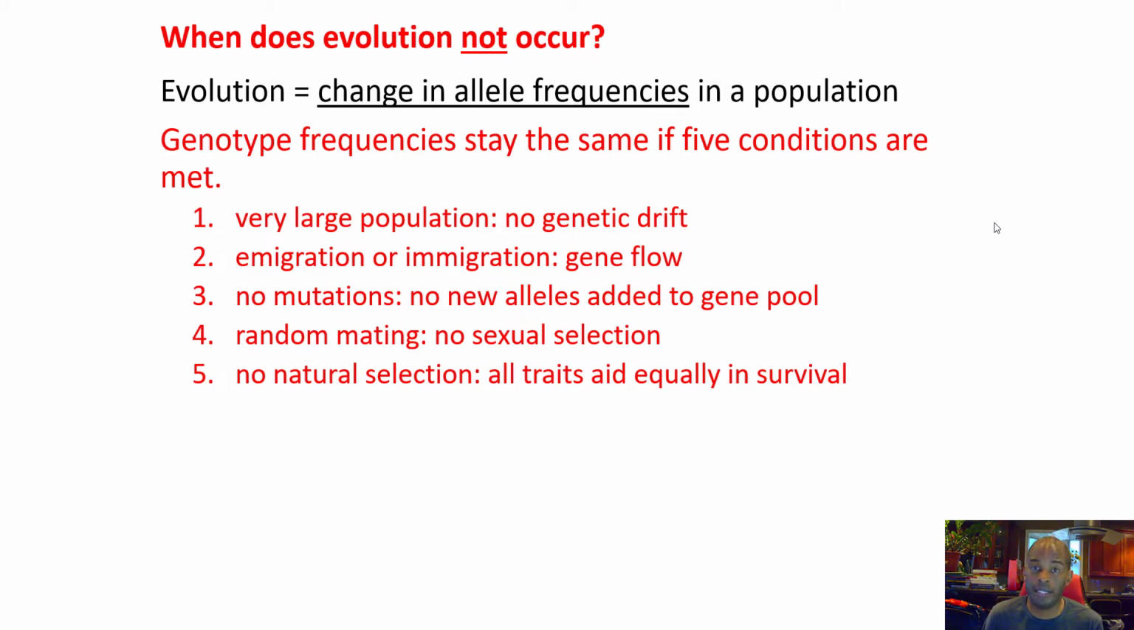No mutations, that means no new alleles are added. Random mating, which the word here is sexual selection, which we'll talk about next week. It means no sexual selection. And there's no natural selection. If all 5 of those are met, which if you can tell me in a natural situation where that occurs, then that means evolution is not occurring.